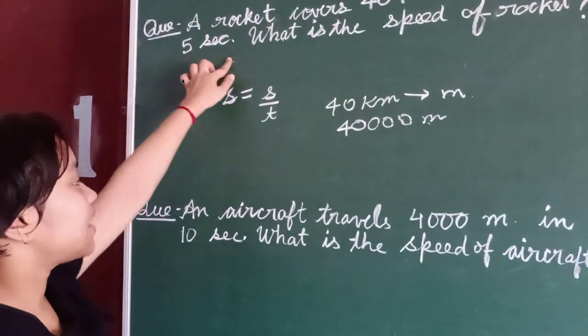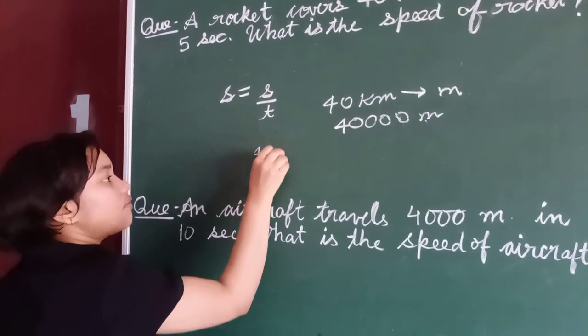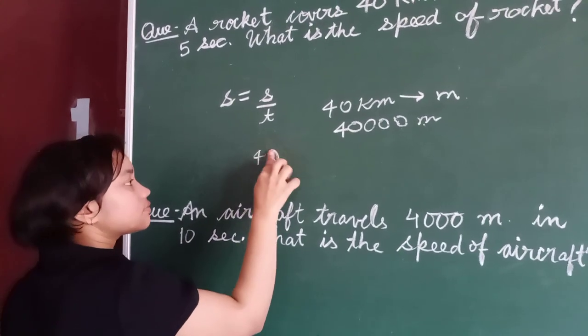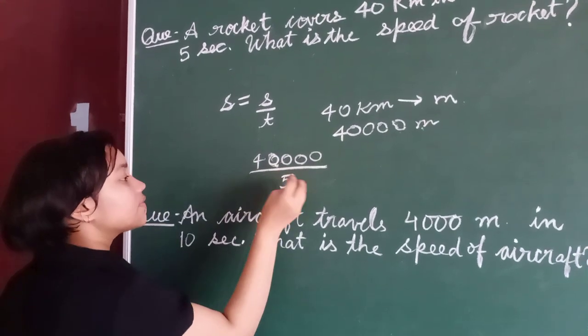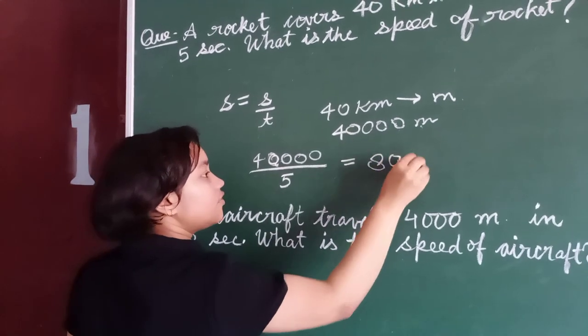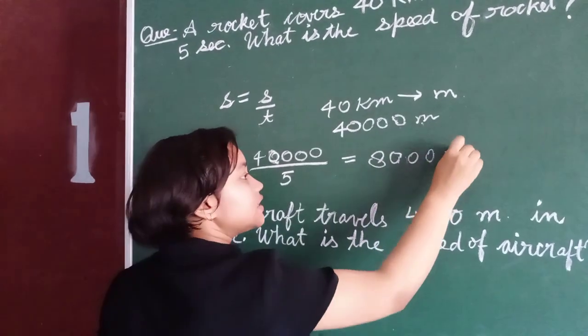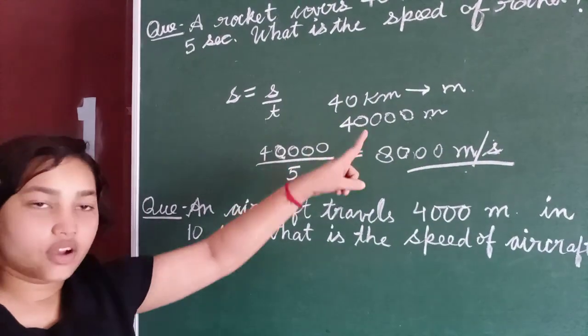Now the time is 5 seconds. So distance upon time, 40,000 upon 5, that is 8000 meters per second. This is the speed of the rocket.